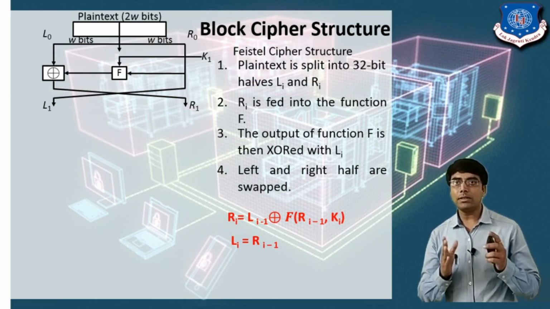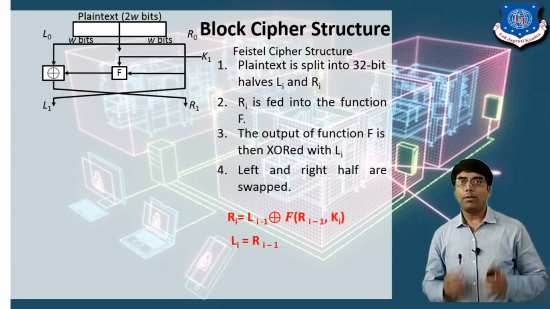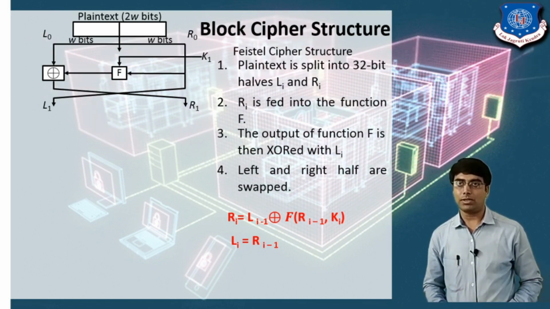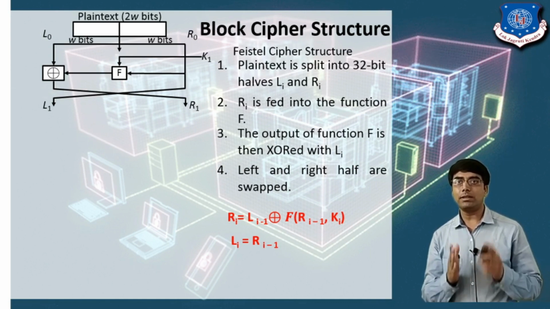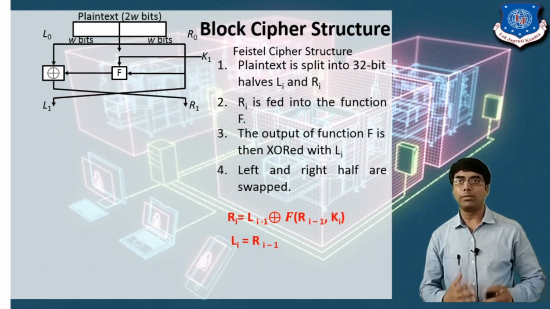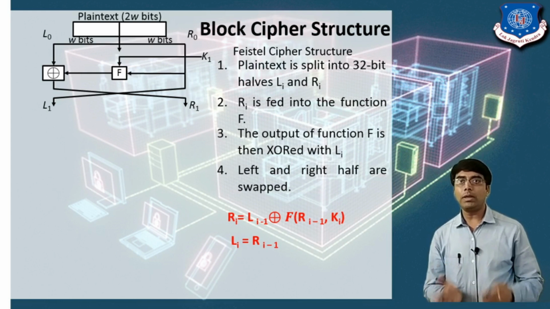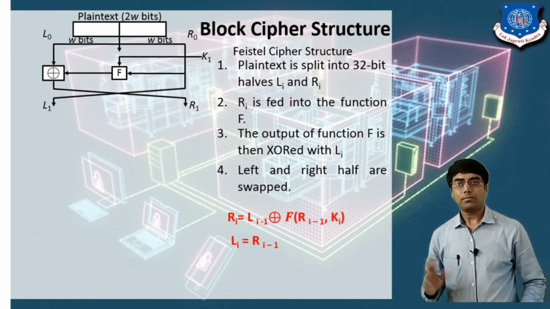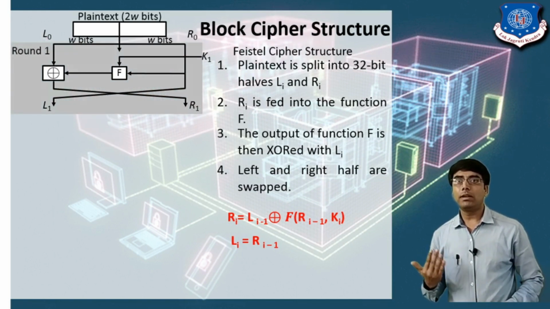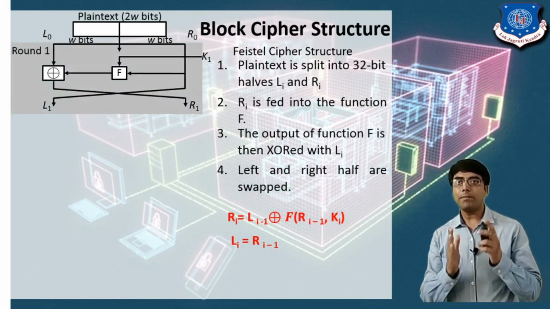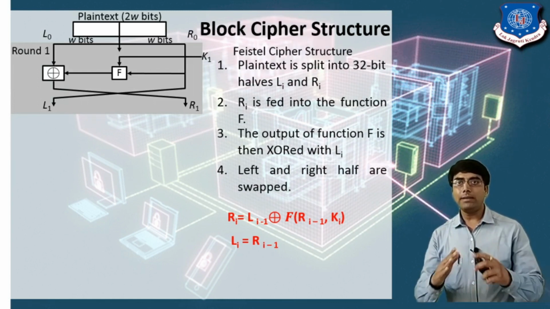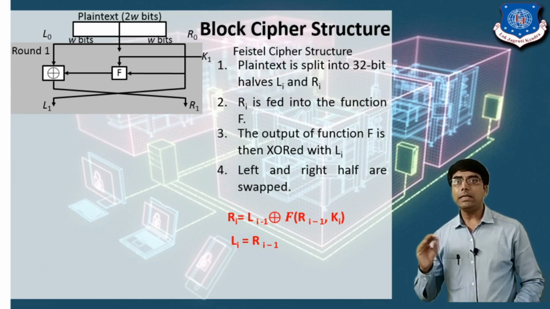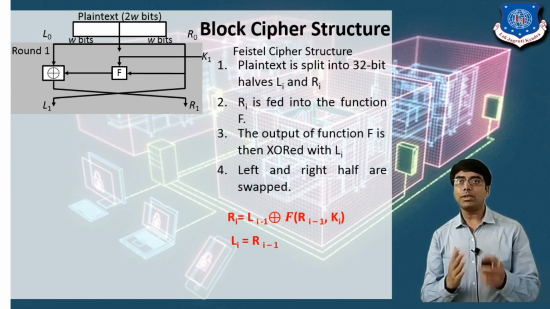Now the DES also follows the block cipher structure, or the Feistel cipher structure. In the DES we are considering a key size of 64 bit. Now the 64 bit is divided into two halves, L0 and R0. In the DES, first we are performing the initial permutation, and there are a total of 16 rounds in the DES algorithm, and in each and every round we are performing some operation.